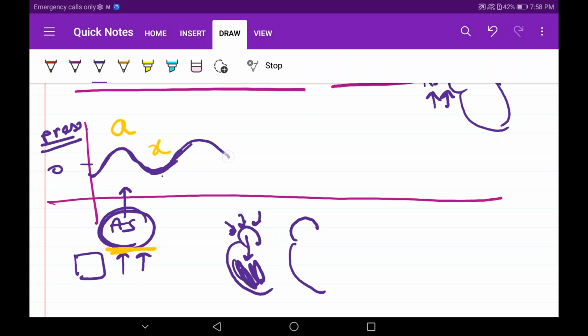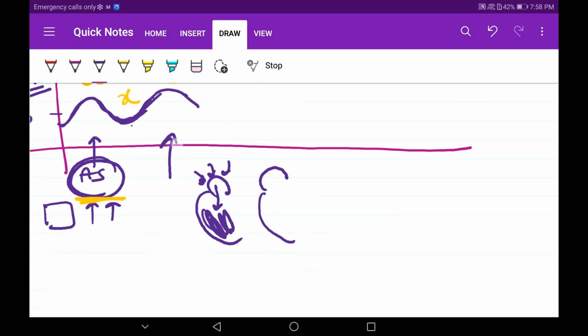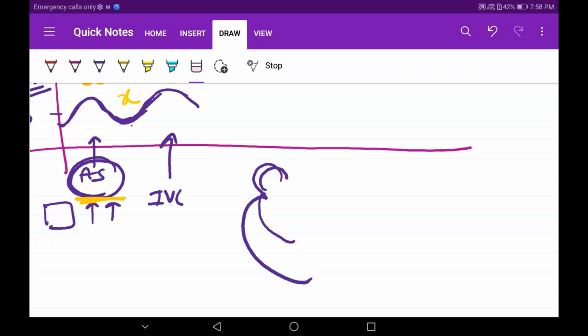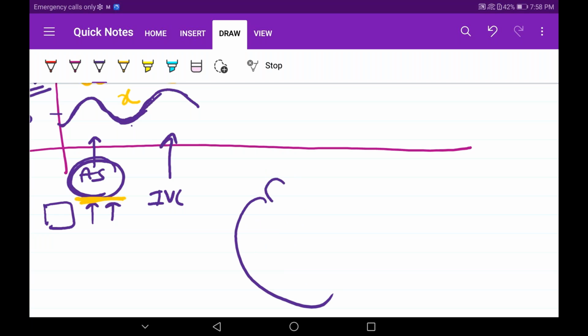Then again, one more phase occurs. This is known as C. I'll tell you how the C is occurring. It is occurring in isovolumetric contraction. I'll rub this out. See, listen carefully. I'm talking about the atrial pressure curve. Okay, atrial pressure curve. Now, see, this is our right ventricle.